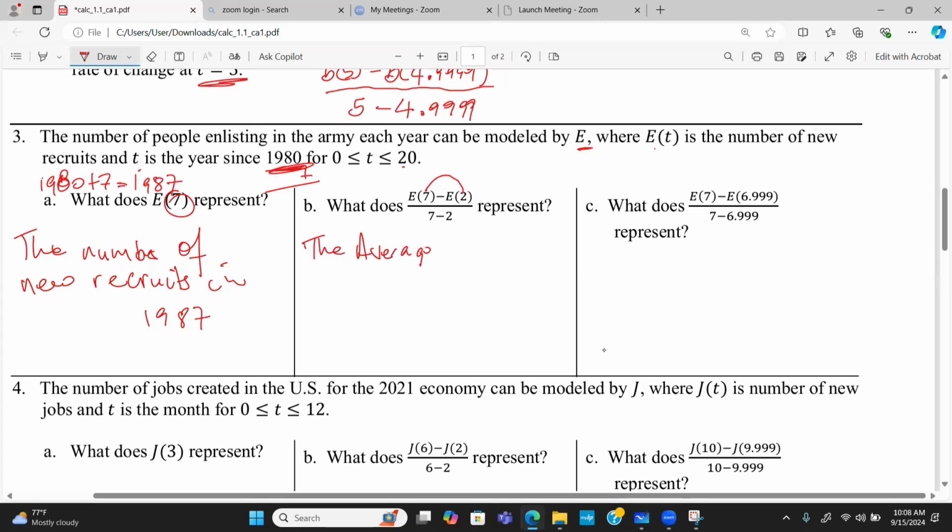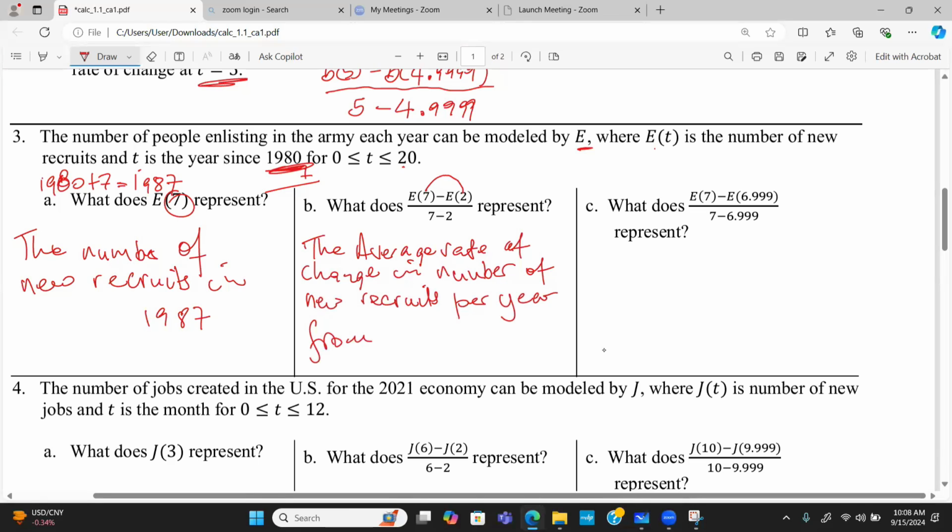This is the average rate of change in the number of new recruits per year from 2 years, so from 1982 up to 7 years from 1980, which is 1987.